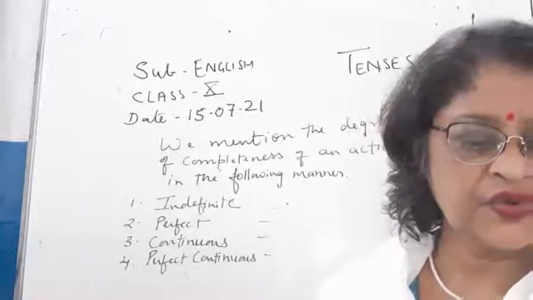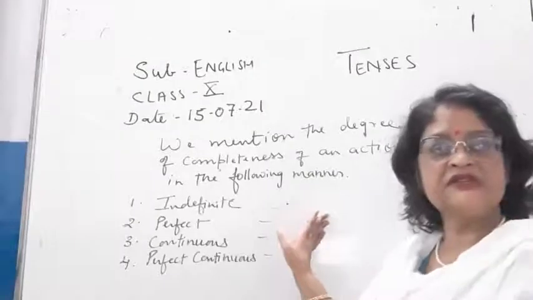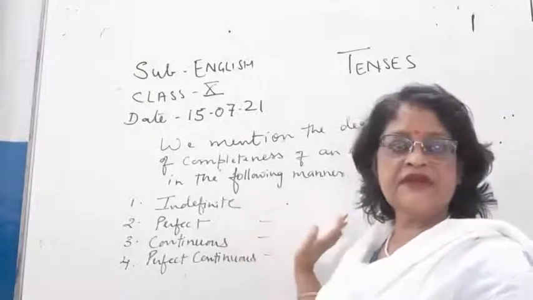Okay? So children, I am talking about present tense right now, so that you can understand these four words. Right?